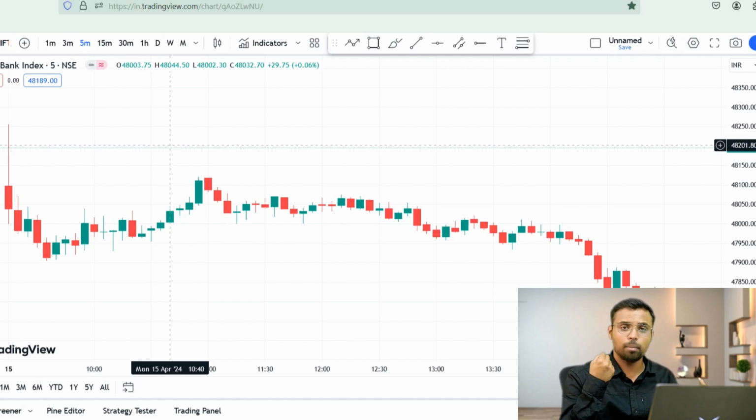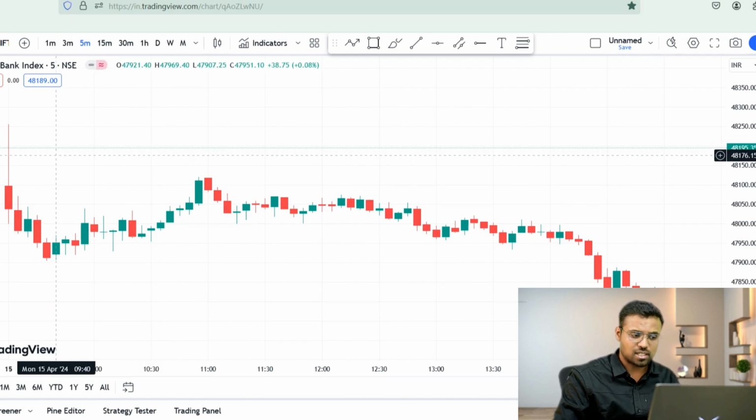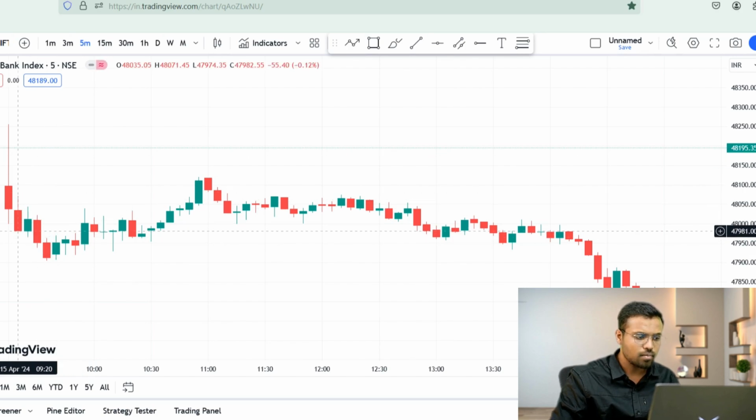We need to wait for the buyers to at least come once, and they must be defeated. How will you find out? It is through this domination concept. In this case, I will not start by marking the opening of the red candle. I will start marking the opening of a green candle, because I am planning to sell. I want to find out the right selling zone. I want to see where the buyers are getting defeated. It will be only possible if I start seeing where the green candles are getting formed.